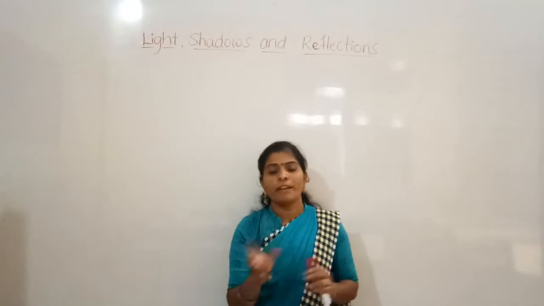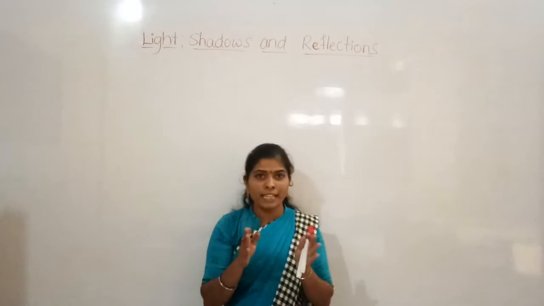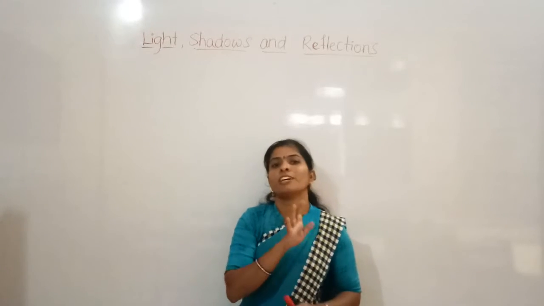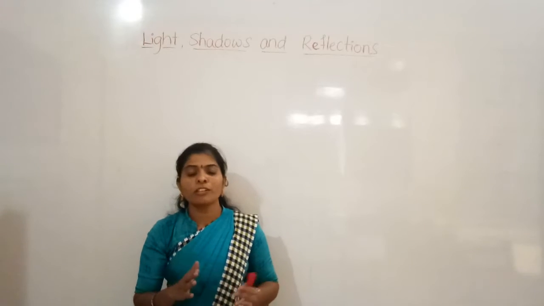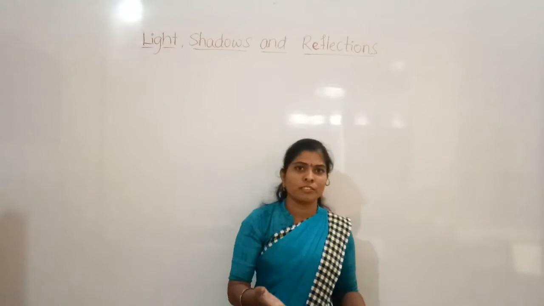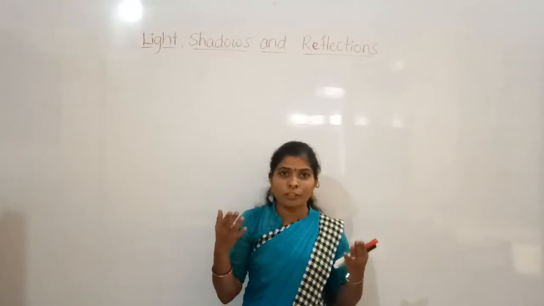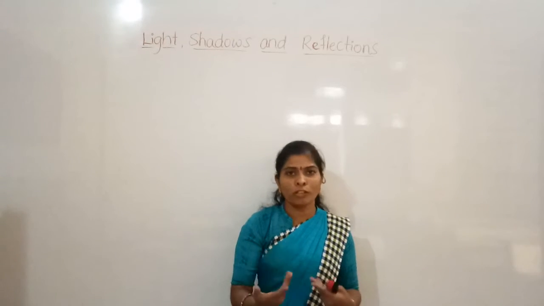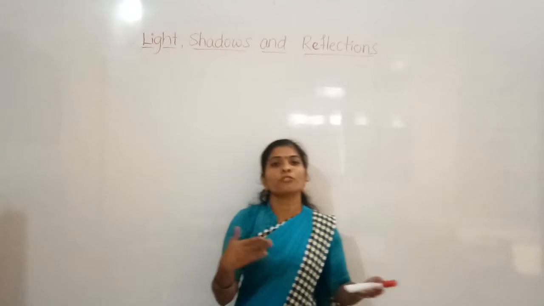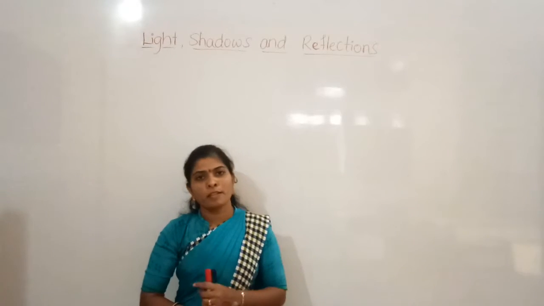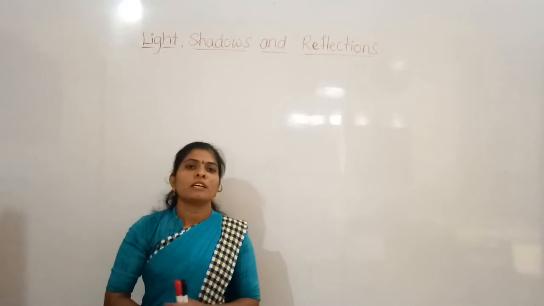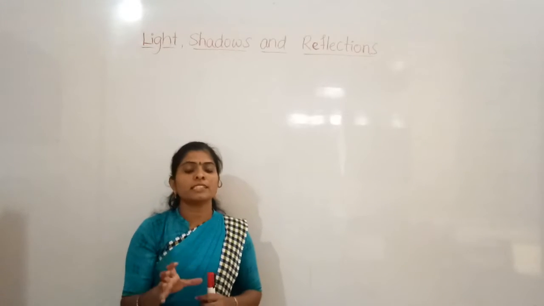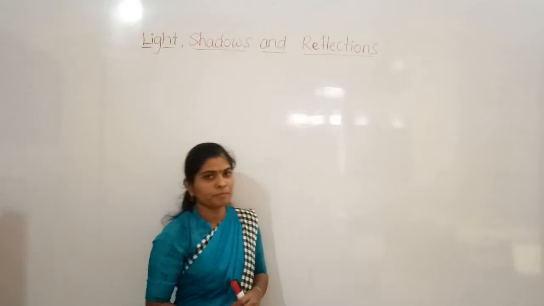When it is night and there is no light, if you stand in front of the mirror, you are not able to see your image. This is because there is no light in the dark room, so there is no reflection, and if there is no reflection, no image will be formed.